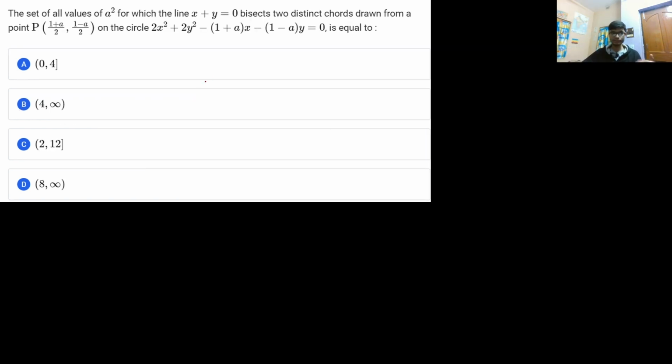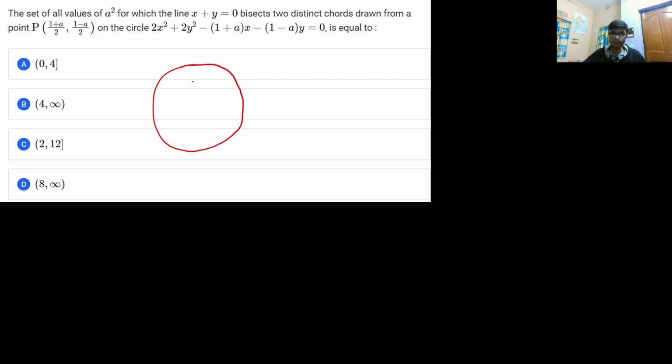All right, so the next sixth problem of this particular series of circles is: the set of all values of a square for which the line x plus y bisects two distinct chords drawn from the point P on the circle. This is the equation of the circle. So it is asking me for the set of values of a square. Let us try to figure out what the situation has to say.